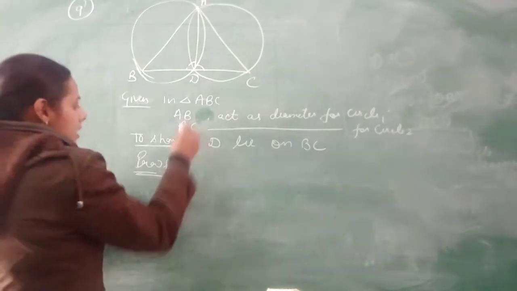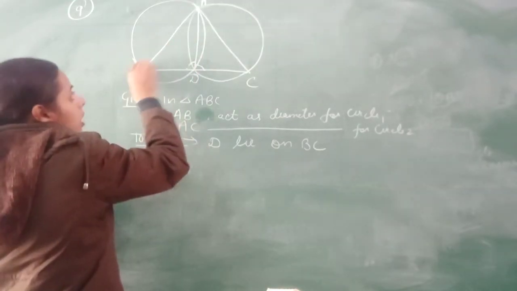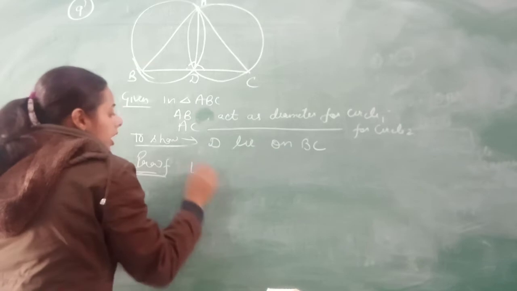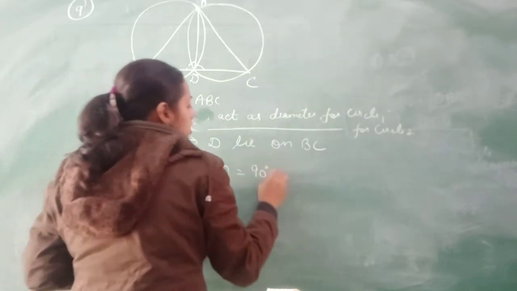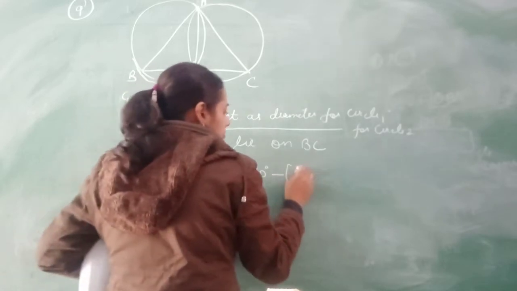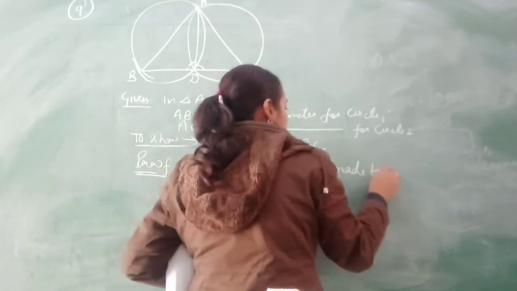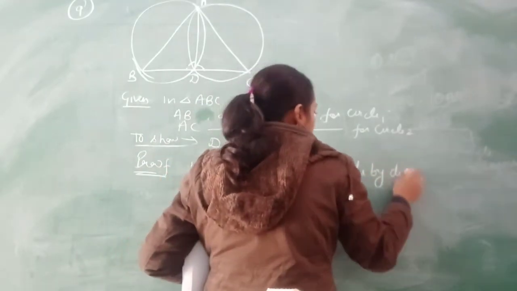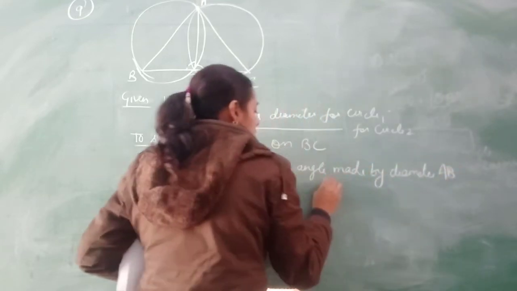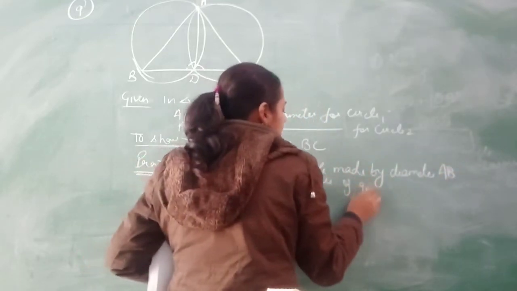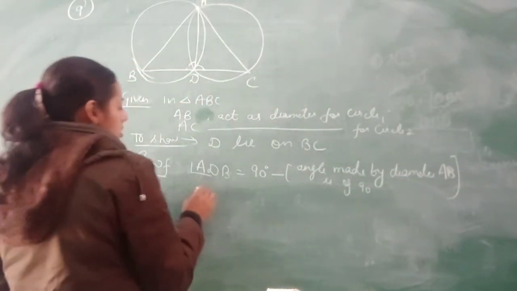Clear? So as AB is diameter, your angle ADB will be equal to 90 degrees. Reason: angle made by diameter, which is AB, is 90 degrees. The angle made by a diameter is 90 degrees.